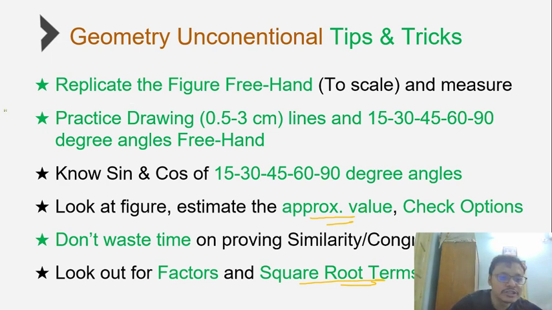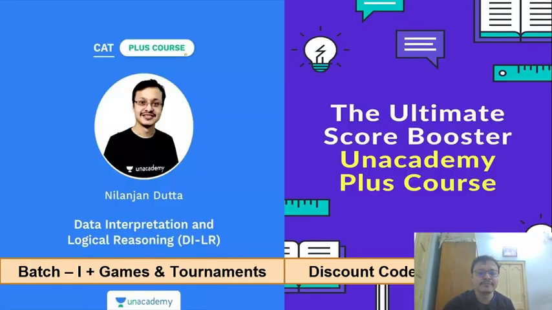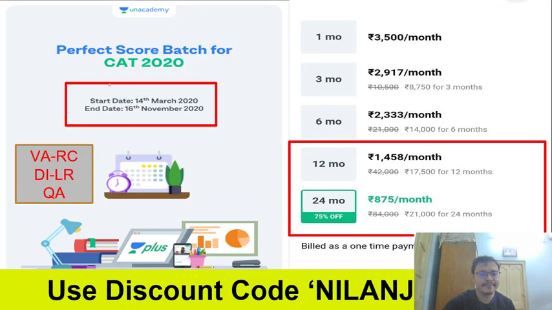So just focus on what is required to answer the question and get the marks, and you're done with the geometry section. On an average, most of the geometry questions using these approaches can be solved using a 30 seconds to 1 minute approach, which is where the difference between you and Unacademy Plus students lies.